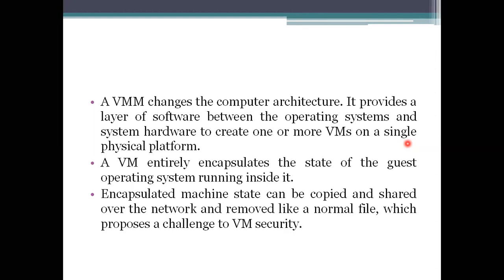We need to take this into account, and we need to provide a layer so that whatever data you are giving to the other data centers is secured and protected by us. There should be no intrusion, and no attacker should be able to get your data. All these things have to be kept in mind when you are storing your data in others' environment.